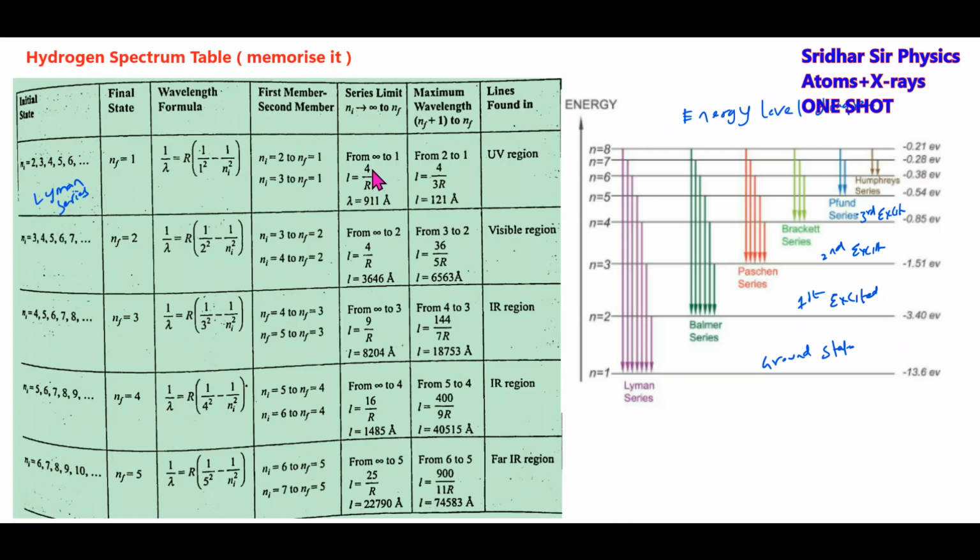Then lambda equals 1 by R. Then what is the wavelength? 911 angstrom units. This is the series limit. Then the maximum wavelength will be from 2 to 1. Substitute 2 here, and lambda, the maximum wavelength, is given by 4 by 3R, and in terms of angstroms, 121 angstroms. This is the lambda itself.